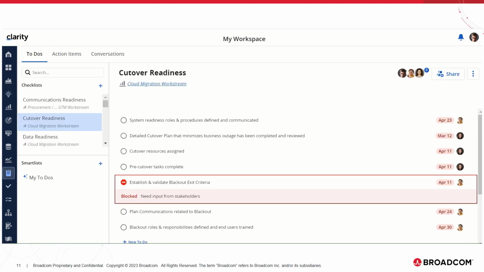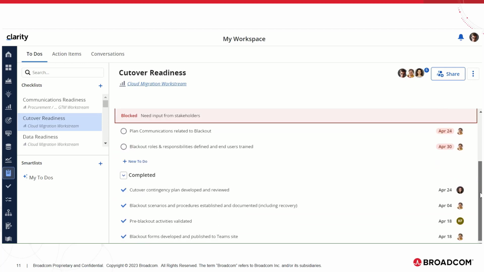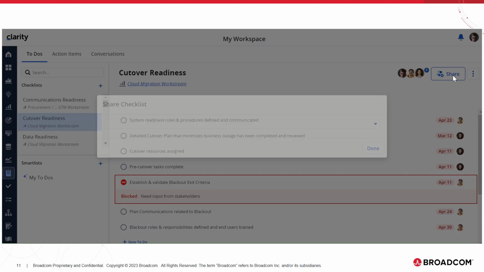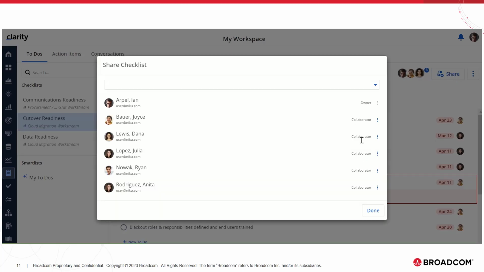Now I move to my workspace and I am presently looking at a checklist, cutover readiness, which has a to do in blocked state along with blocked notes. It also has some completed to dos. When we click on share, we can see that there are few collaborators and one owner associated to this checklist.